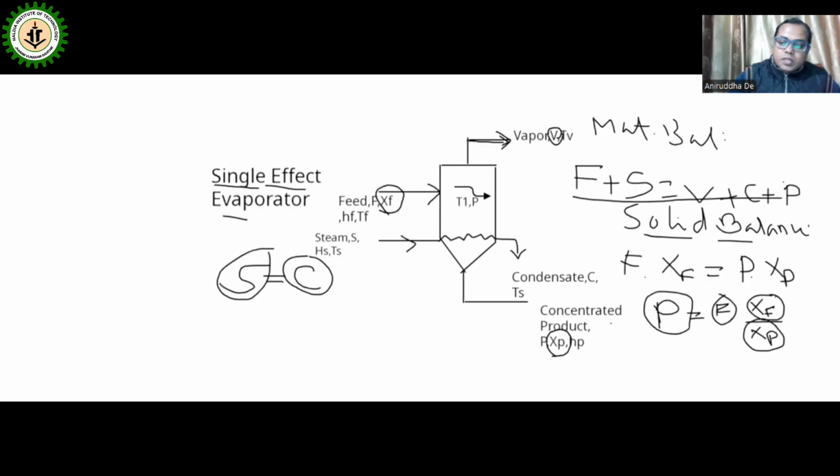So from this overall material balance, S and C will be cancelled. F is equal to V plus P.